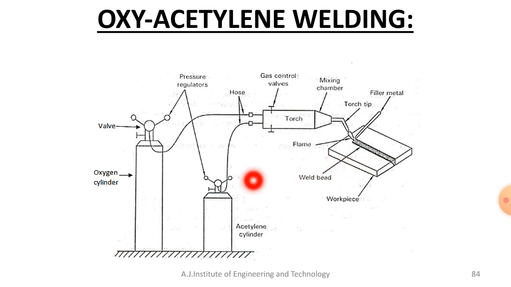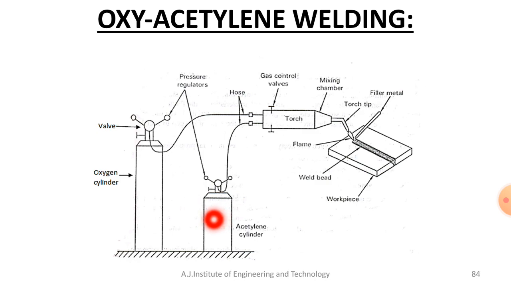There will be two cylinders, one oxygen and another acetylene. We have a color coding for these also. Usually the oxygen cylinder is painted black, and for acetylene the color coding is red or maroon.